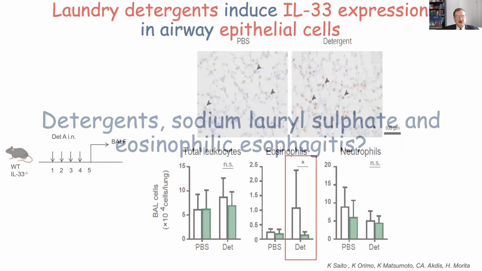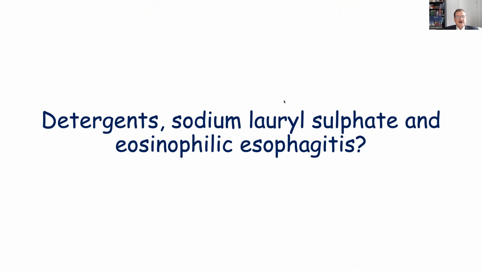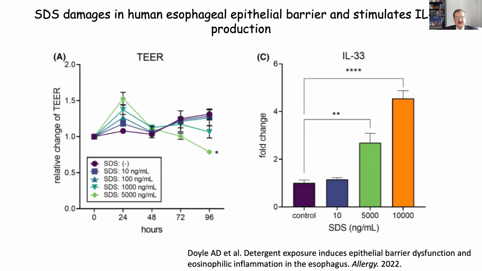Now we have another important study from the Mayo Clinic group, on detergents and sodium lauryl sulfate and the relationship with eosinophilic esophagitis. We said that eosinophilic esophagitis started to increase after 2000, and it went from very few cases to several 100 million cases. And we can see that the esophageal barrier is broken by sodium lauryl sulfate.